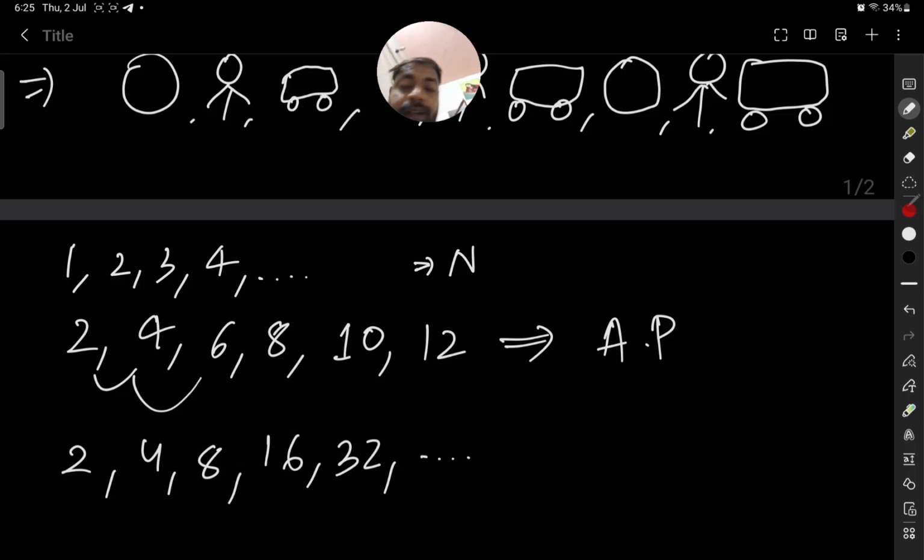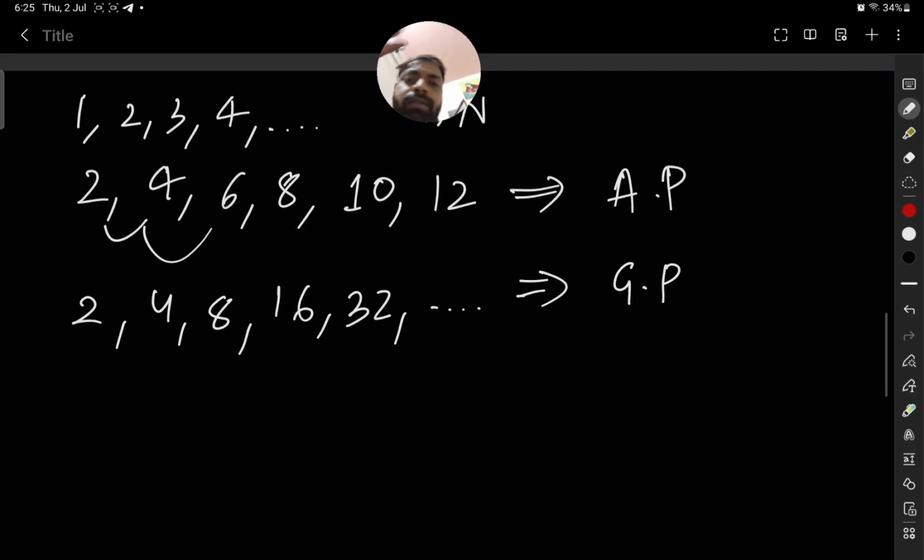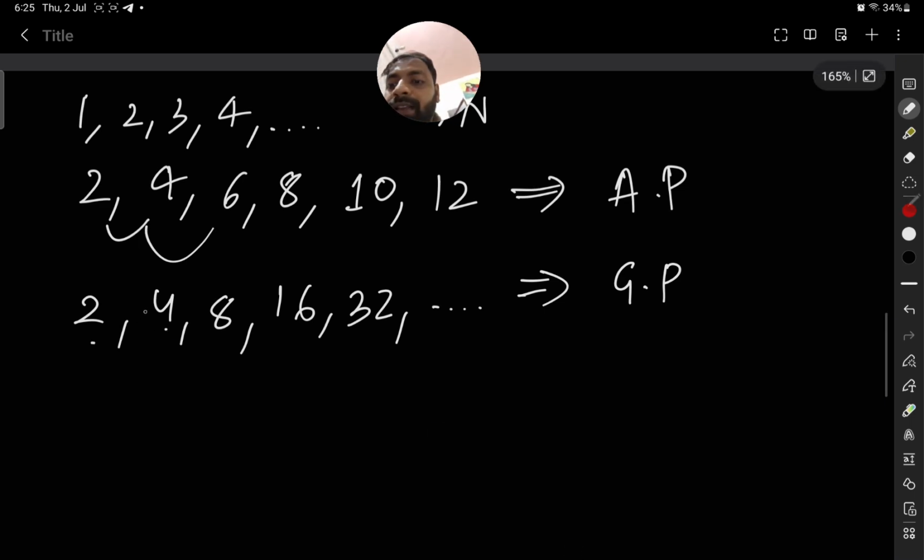This is also a kind of sequence, and actually this sequence is GP. We will learn further what GP is, but there is a common ratio: 4 by 2 is equal to 2, 8 by 4 is equal to 2, 16 by 8 is equal to 2.